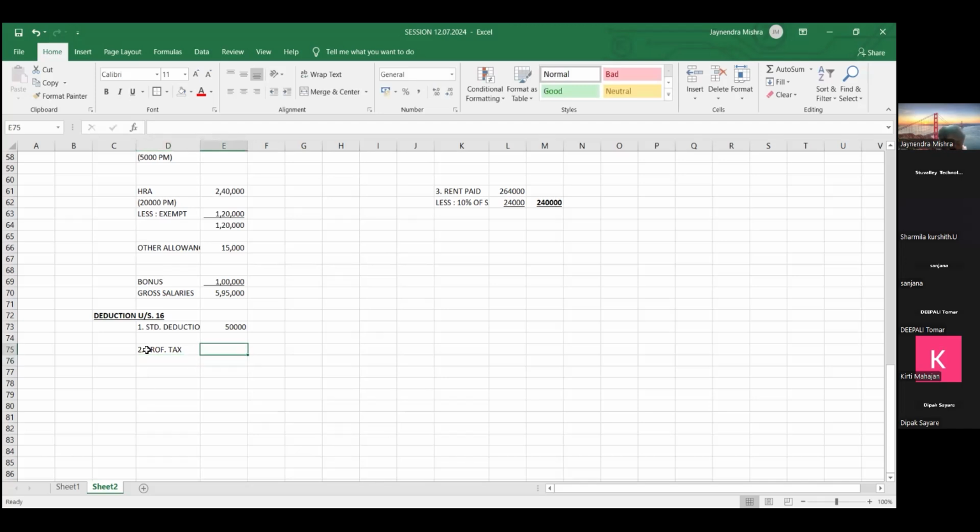So say suppose 200 rupees per month we were deducting. So total professional tax we have deducted how much? 2,400. So total will be how much, friends? 5,95,000 minus 50,000 minus 2,400. Your salary comes here to how much? 5,42,600.